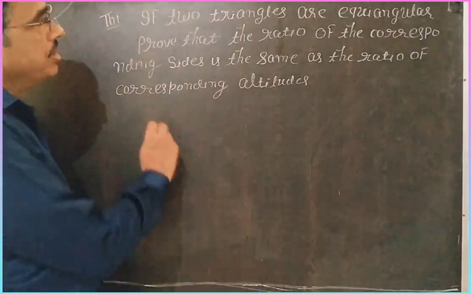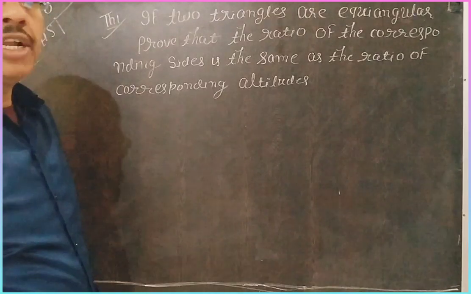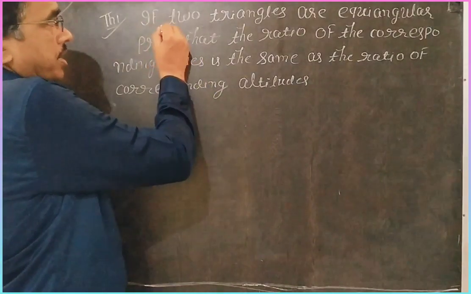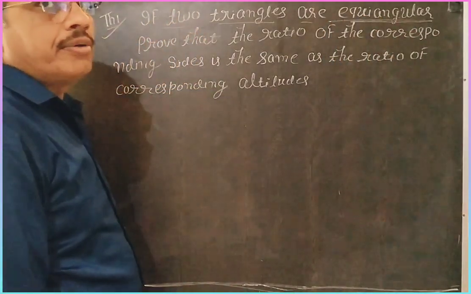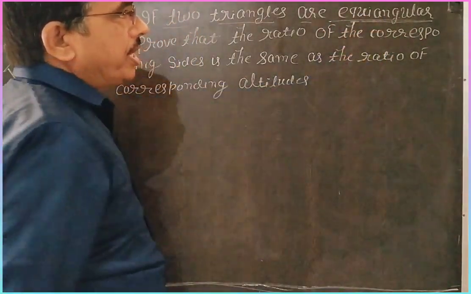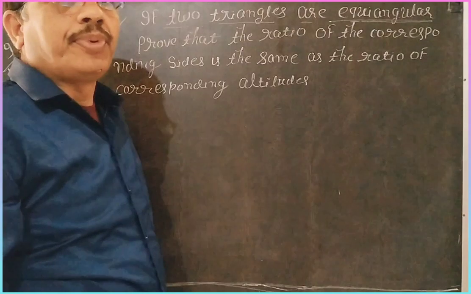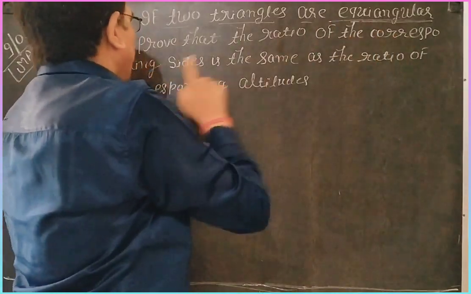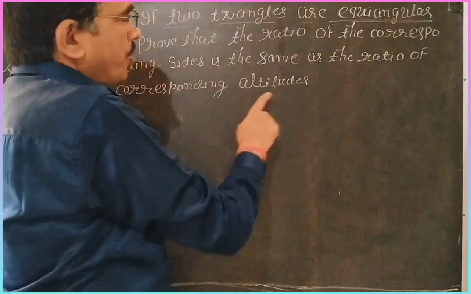So dear students, now see here. One theorem is related to similarity and altitudes of triangles. The question is: if two triangles are equiangular, the name of equiangular is similar, equiangular and similar both are the same, then prove that the ratio of the corresponding sides is the same as the ratio of the corresponding altitudes.